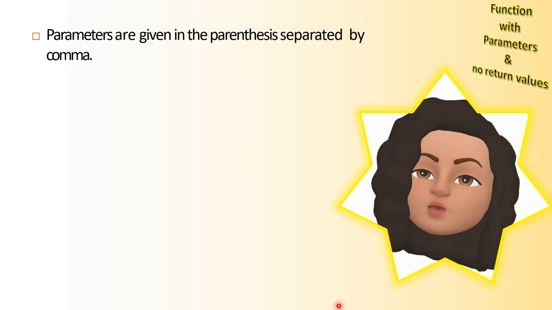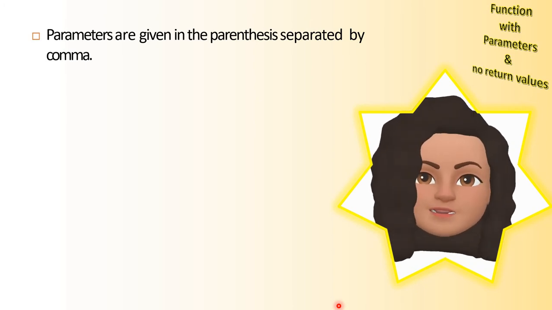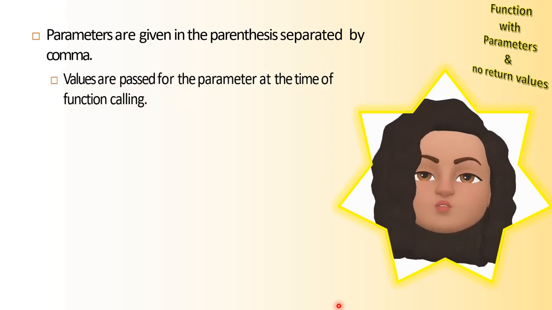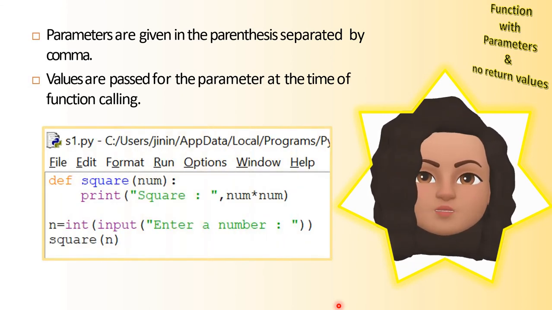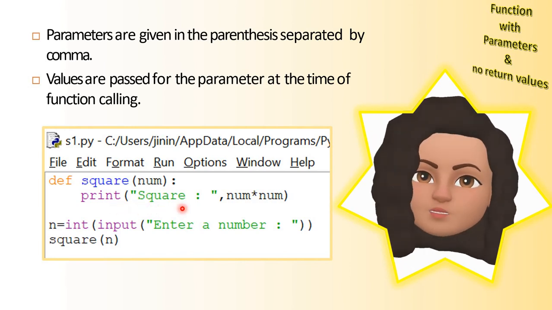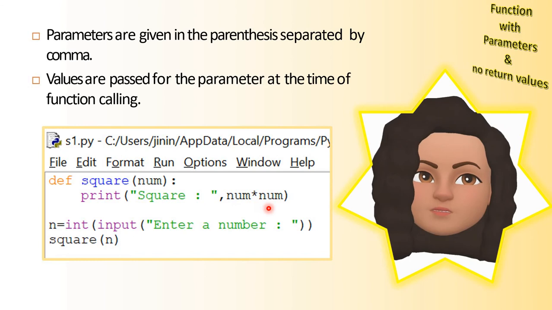This is an example of a function with parameters and no return values. When there are parameters in the function definition, if there is more than one parameter, the parameters should be separated by commas. And the values for these parameters will be passed at the time of the function call. So look at the function which I have defined here. The name of the function is square, def square. How many parameters are there? There is one parameter called num, and there is no return statement. We have only a print statement. And n is equal to int of input of enter a number.